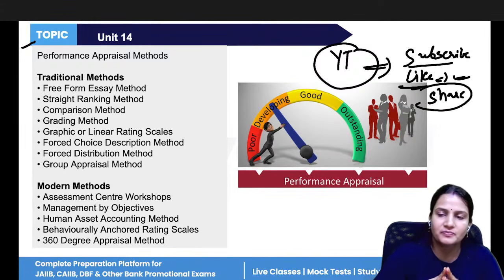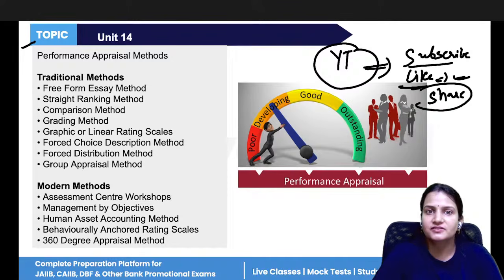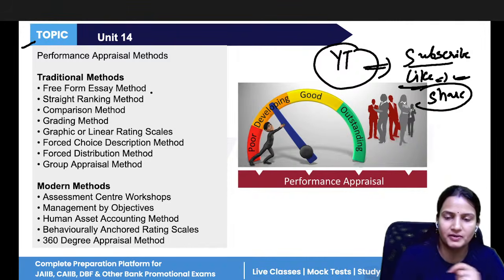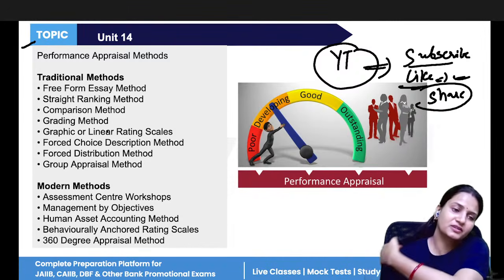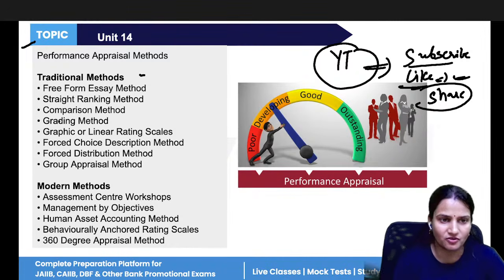So, what is performance appraisal? When any employee joins the company, after getting proper training and compensation programs, it is high time to measure their performance. Throughout the entire year, how the employee has performed, according to that performance, the appraisal will be given. We have some traditional methods and modern methods of performance appraisal.